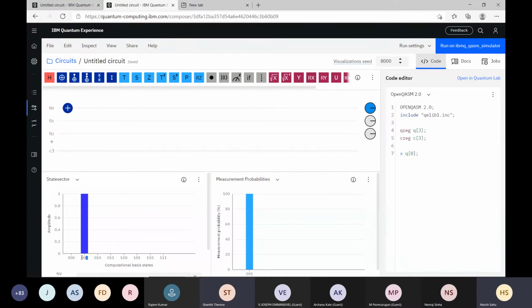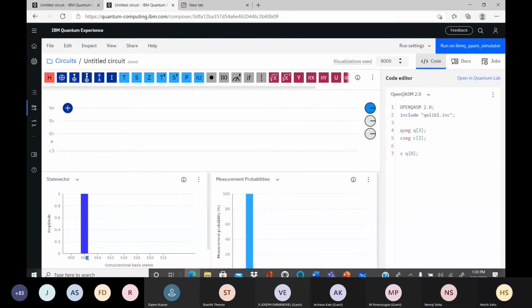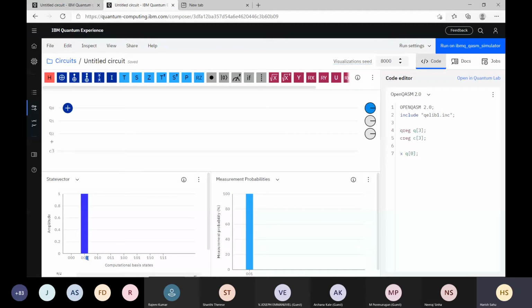The notation reading is this: Q0 is rightmost, then Q1 and then Q2. So we will have this state only.